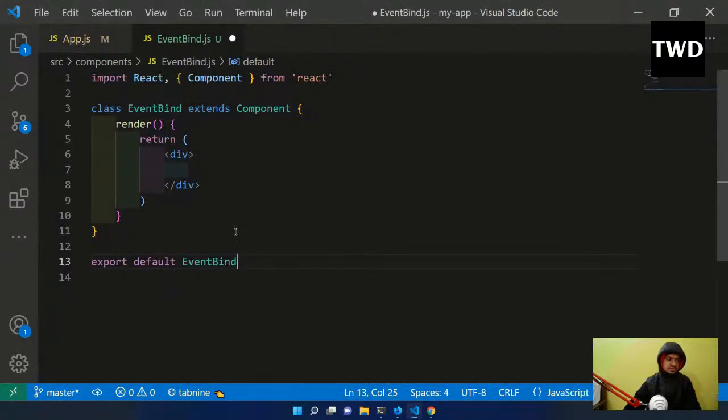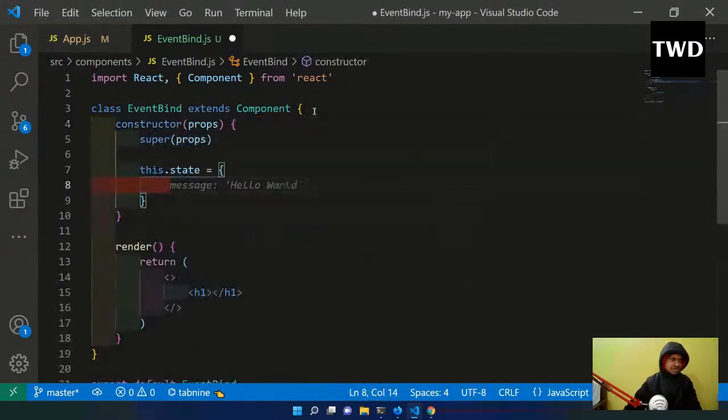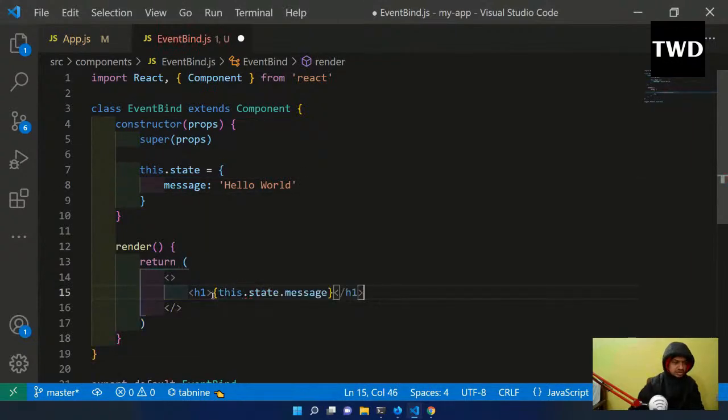Okay, so now again we are going to have the same kind of thing, and then let me have an h1 here. Constructor, this dot state, a message of hello world is there, and then h1 is this dot state dot message,